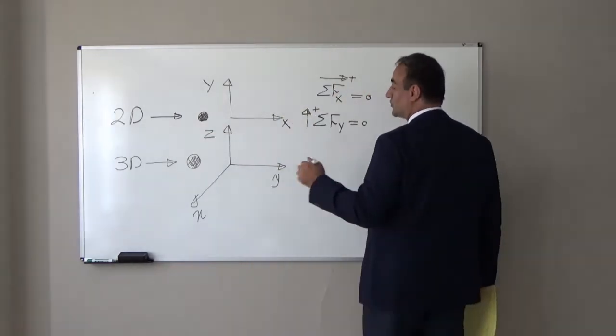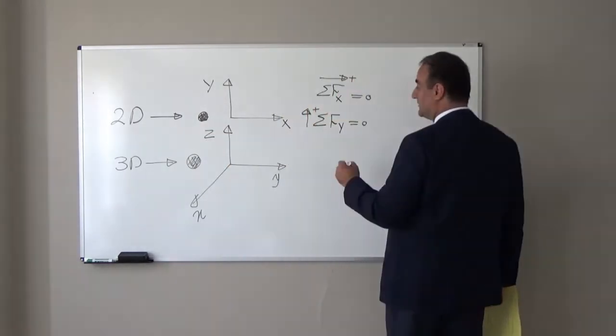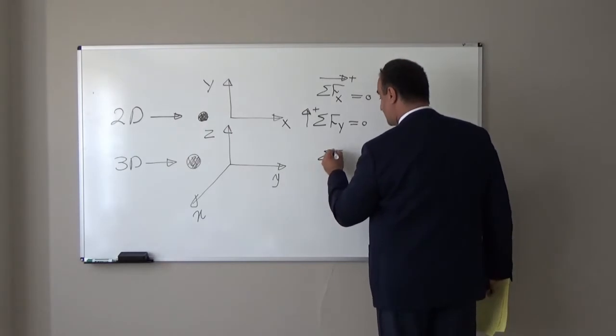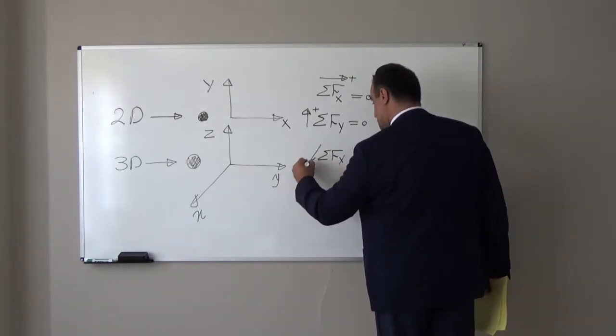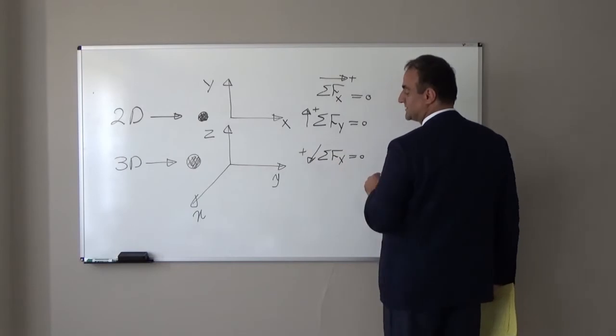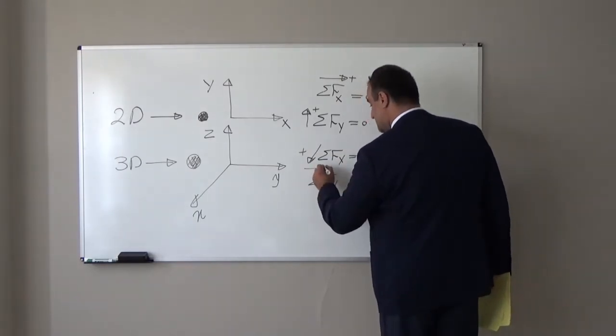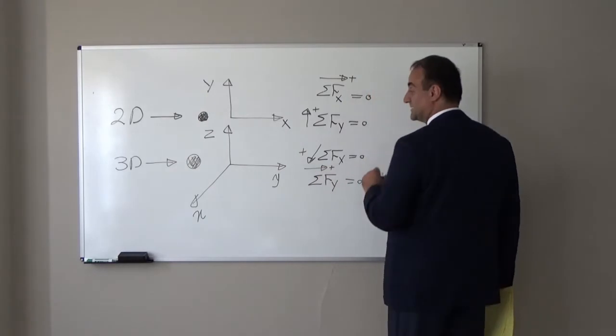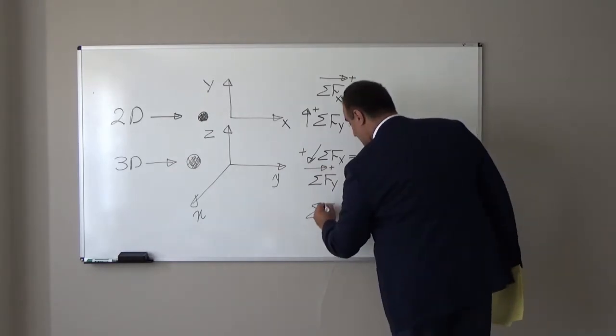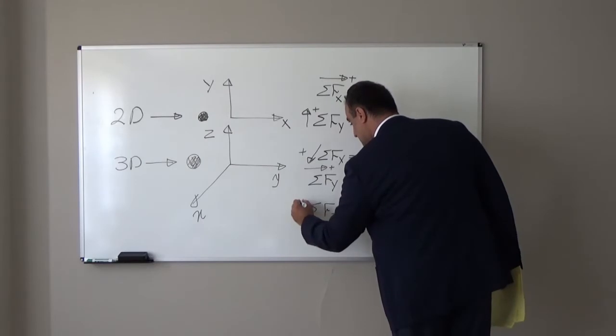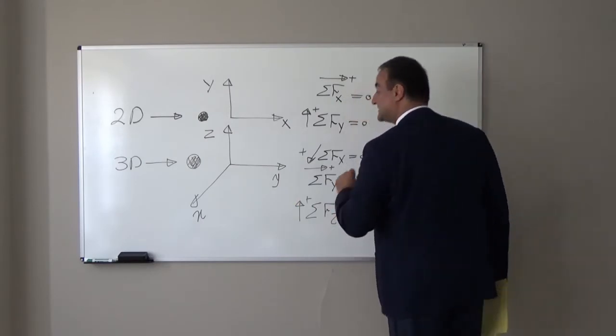So, in order to have this particle in equilibrium, the summation of forces in the x direction should be equal to 0, the summation of forces in the y direction should be equal to 0, and the summation of forces in the z direction should be equal to 0.